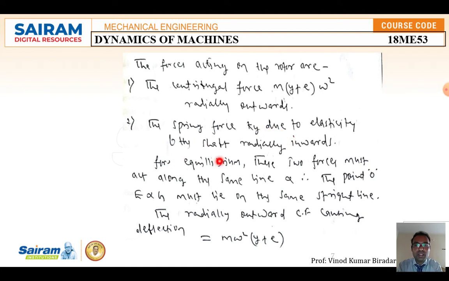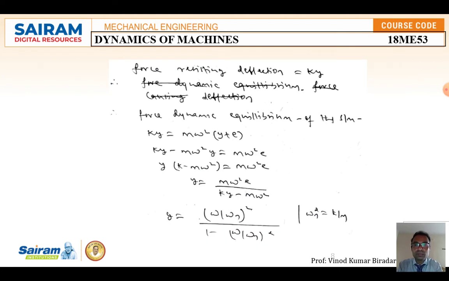From the equilibrium position, these two forces must act along the same line. When it is in equilibrium, these two forces are acting on the same line. Therefore, the points O, E and G must lie on the same straight line. In the steady condition, the radially outward centrifugal force causing the deflection is equal to Mω²(y+e). The restoring force, that is the force resisting the deflection, is given by k into y.